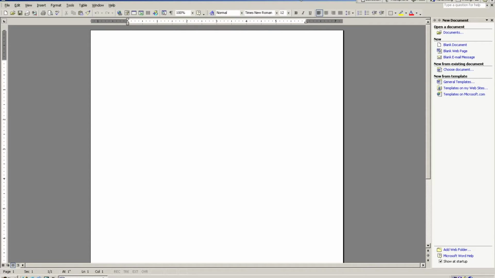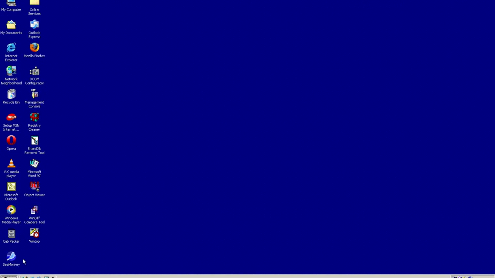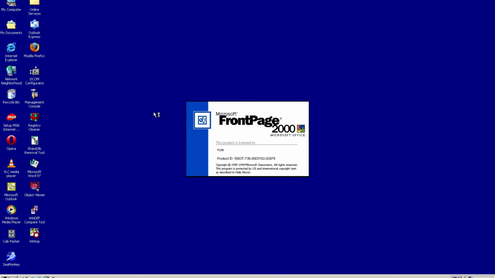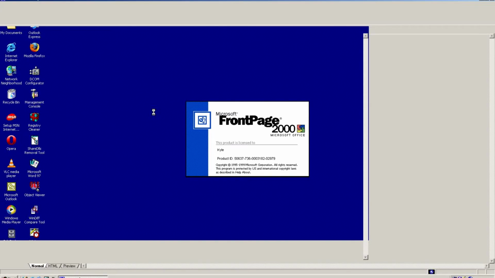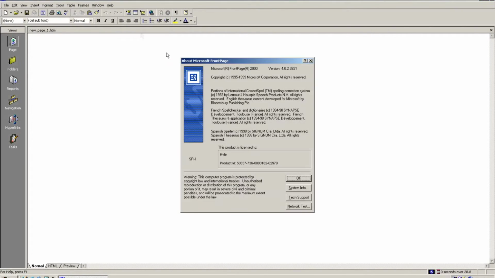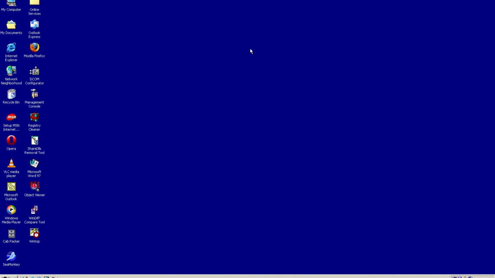I first actually installed a copy of Office 2000 Premium, and then I upgraded to Office XP. And there's still actually a few Office 2000 programs that were kept, like FrontPage. This is actually FrontPage 2000, but I guess there's no FrontPage XP, so it just stayed with FrontPage 2000. And if you go to the About Microsoft FrontPage, yeah, it plays the startup sound. Also, if you go on Windows 2000, it plays the Windows 95 startup sound.